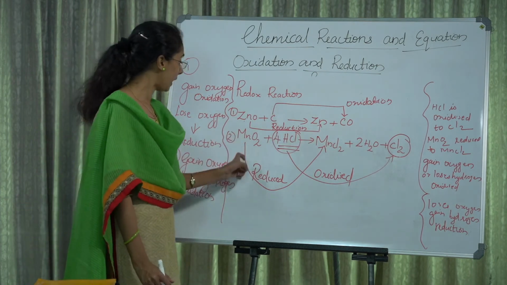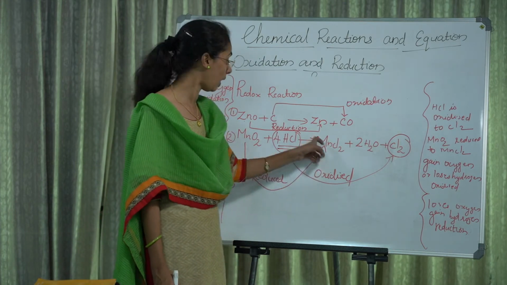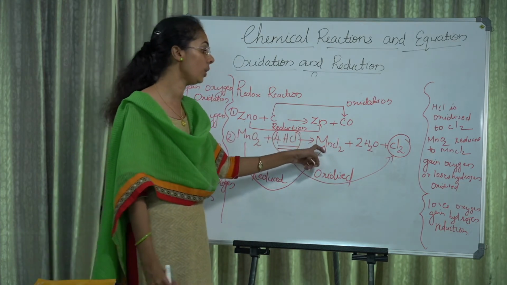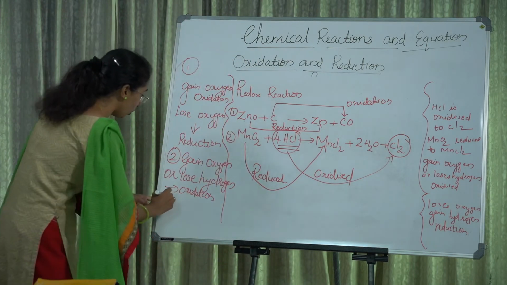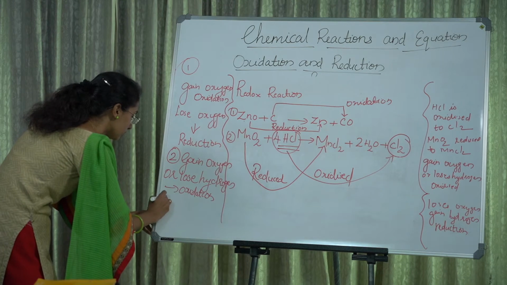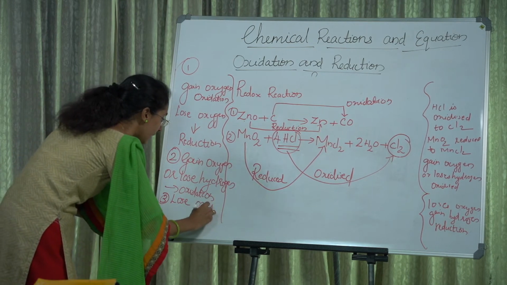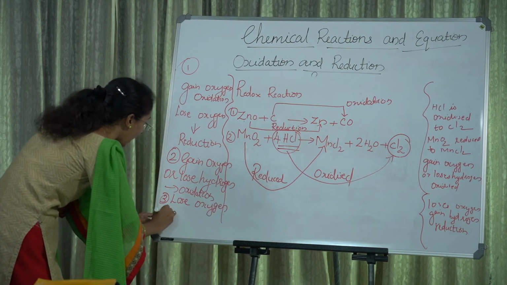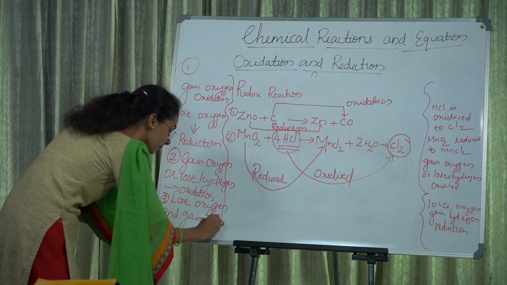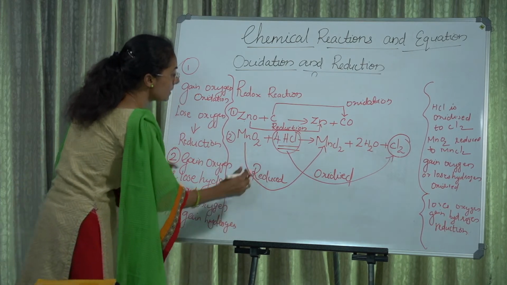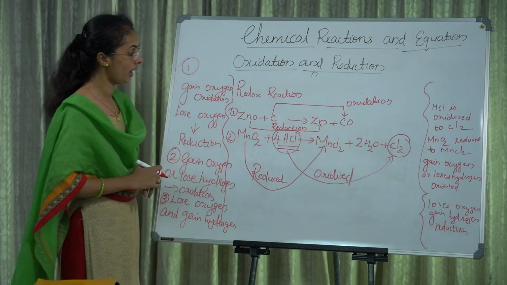In the case of MnO2, it converts into MnCl2 after the reaction. In this case, MnO2 loses oxygen and gains hydrogen.